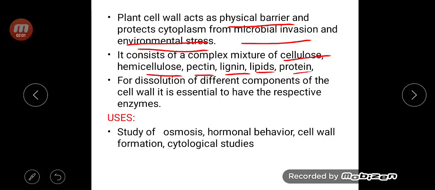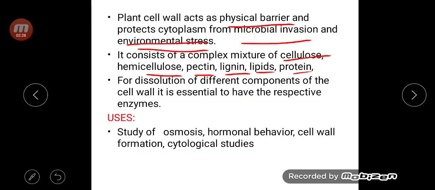Now here we also get another doubt: even the bacterial cell contains a cell wall. Then what's the difference between the bacterial cell wall and plant cell wall? The plant cell wall is made up of cellulose, hemicellulose, pectin, lignin, lipids and protein, whereas the bacterial cell wall is made up of glycopeptide, meaning peptidoglycans.